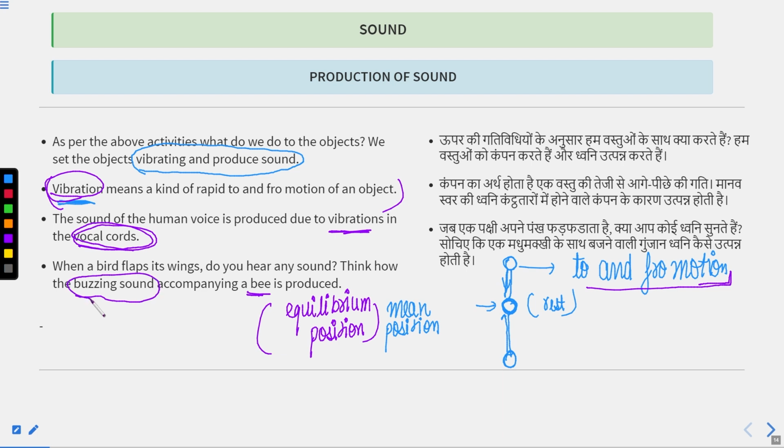So the reason of sound is vibration. Sound is produced by vibration. Is it clear, class? Now we move to the next page.